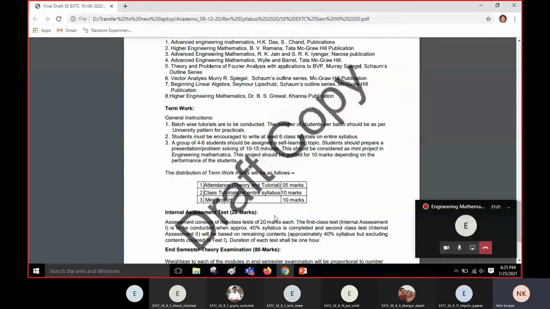Apart from attendance, there are two more heads in the term work. One is class tutorial that I mentioned earlier. In tutorial session, I will tell you what we are going to do. I'm going to give you a set of questions that you have to solve in the same session. Suppose on Tuesday's session we have tutorial assigned. In that session, I will give you a set of 4 or 5 questions on the syllabus which is already taught to you by me.